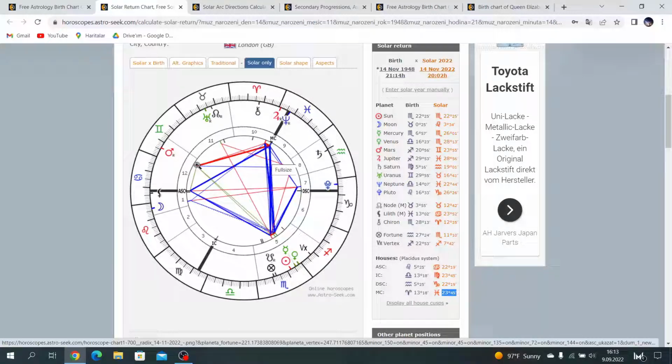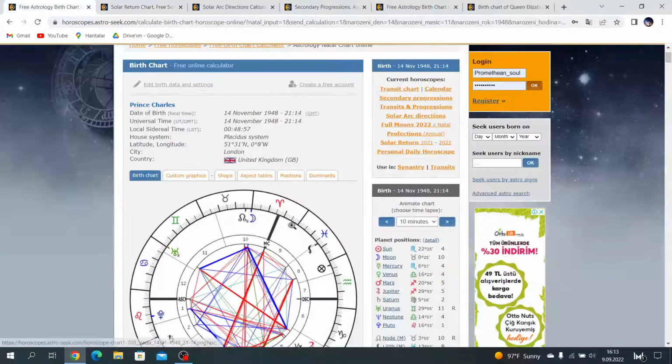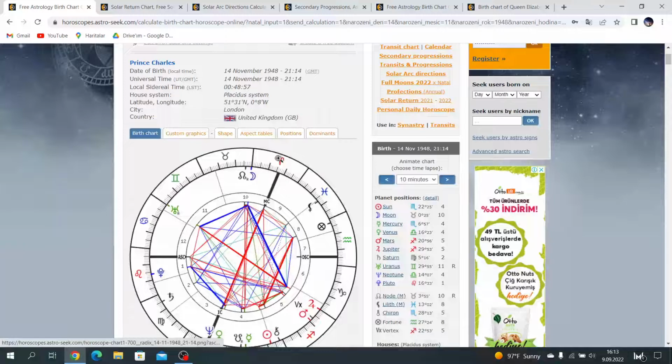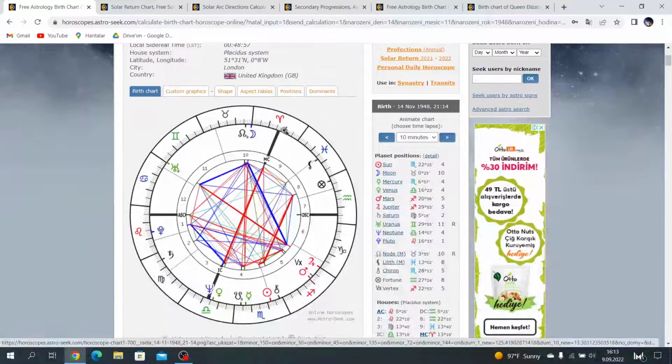So it also shows about his mother, and also Mars here is his MC ruler. MC is Aries.